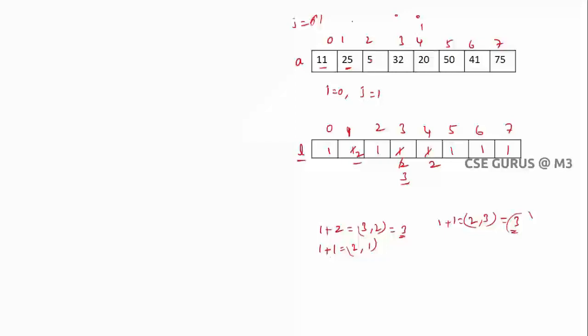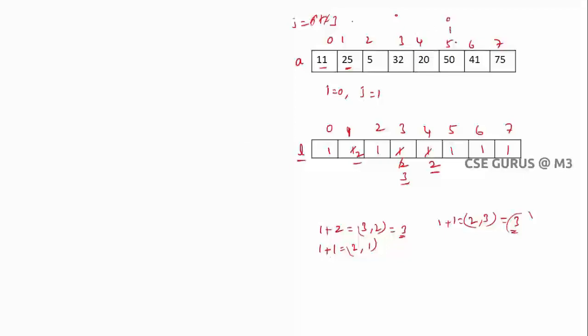Next 5, here 5 is less than 20? Yes, true. So what is the value in a of 2 means here L of 2, you have to check it out. 1 plus 1 2 comma, here already 2 is there, 2 comma 2. Is there any need to update? No, because both are same. So if you get a value which is maximum, then only you can update. So here not required. Next j value will become 3. So 2 is over. Next 3. 32 is less than 20? No, so no need to update anything. So that's it over here.